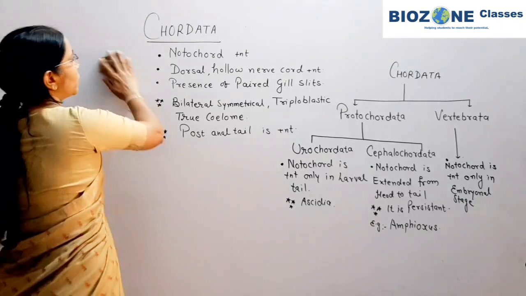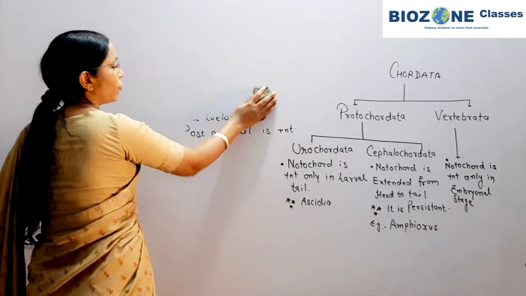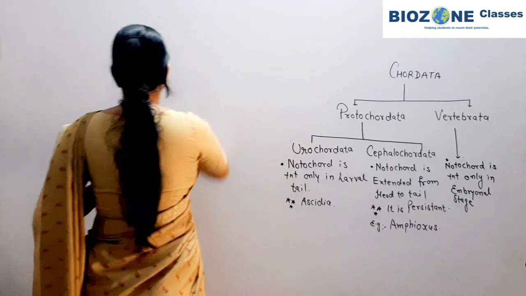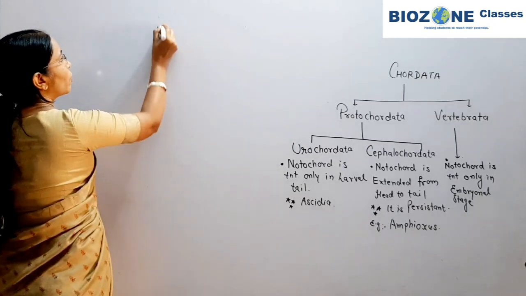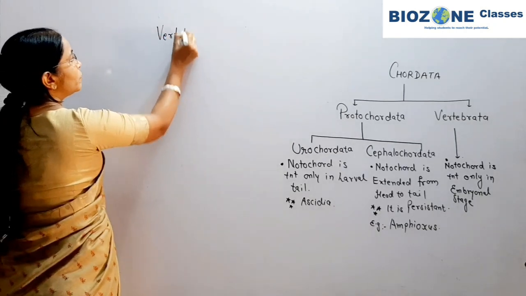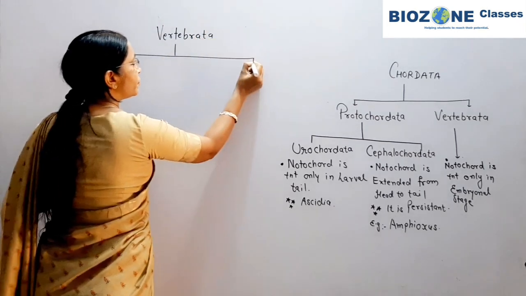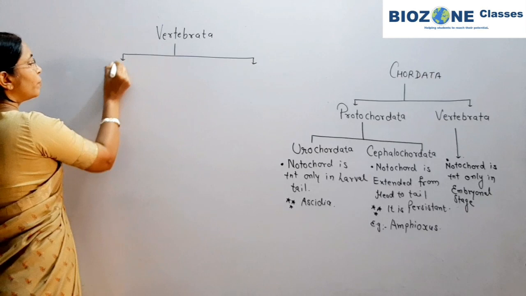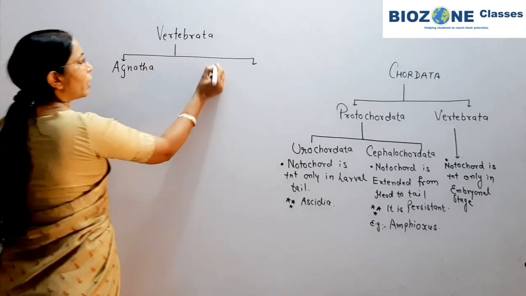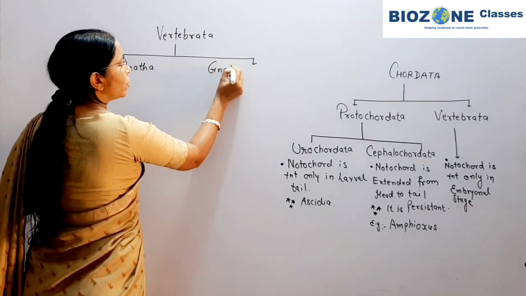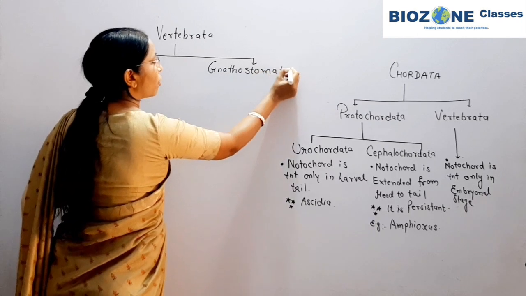Okay, now we come towards the classification of vertebrata, and then we go one by one for each and every class. So vertebrata are broadly divided into agnatha and gnathostomata. This is whether the jaw is present or absent.